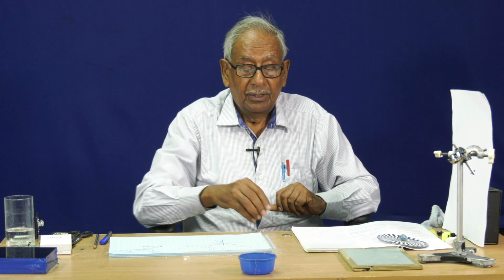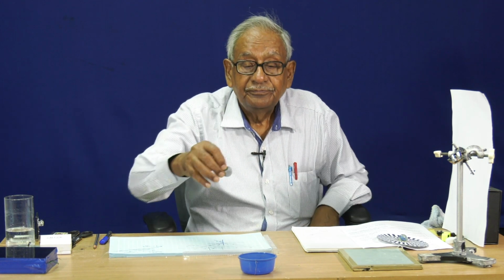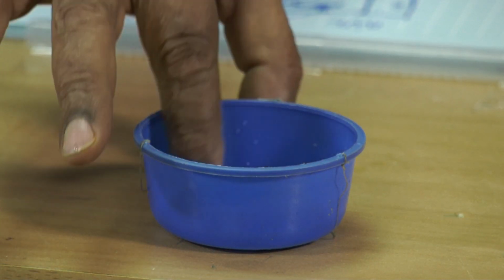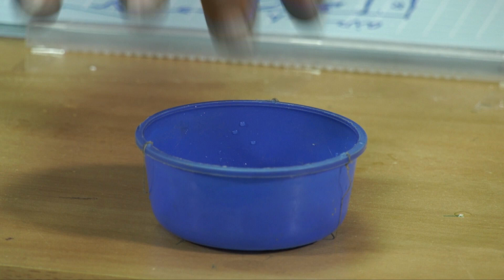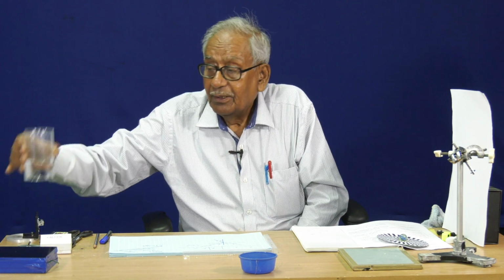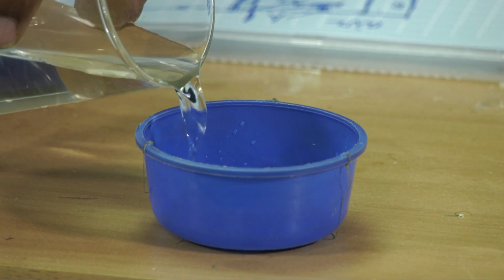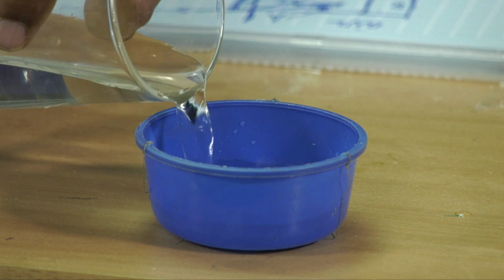Now, we have a small bowl and I have a coin. Now, when I place this coin here, I cannot see this. Can you see this? You cannot see this either. Now, if I pour some water in this, see something is going to happen.